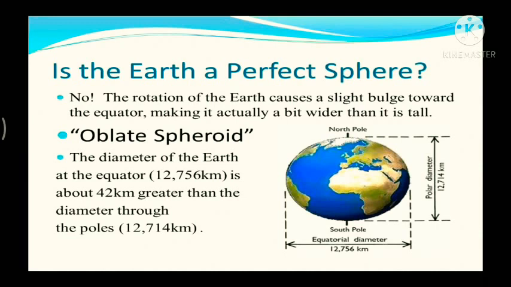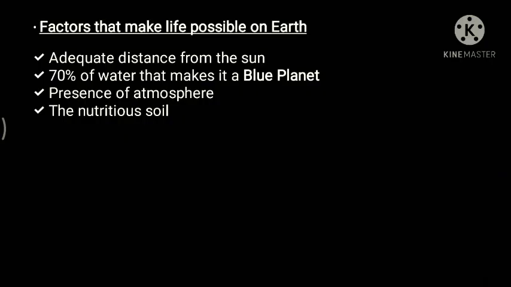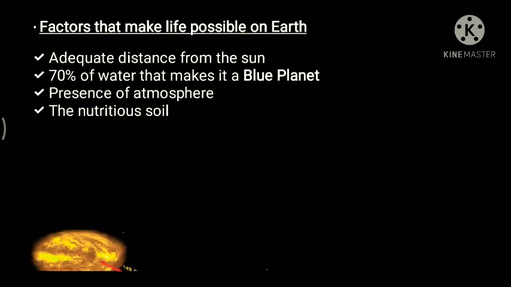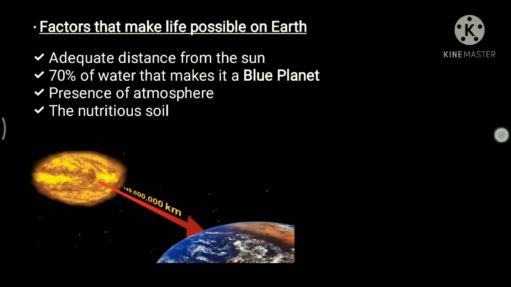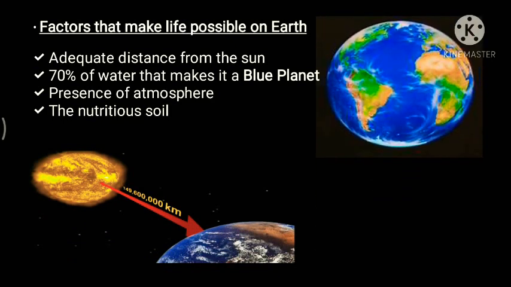Although these are about the shape, our earth is still considered a unique planet, as it is the only planet that supports life. There are different factors that make life possible on earth, so we will discuss them. First and foremost is the adequate distance from the sun. Due to this adequate distance, its temperature is neither too hot nor too cold.